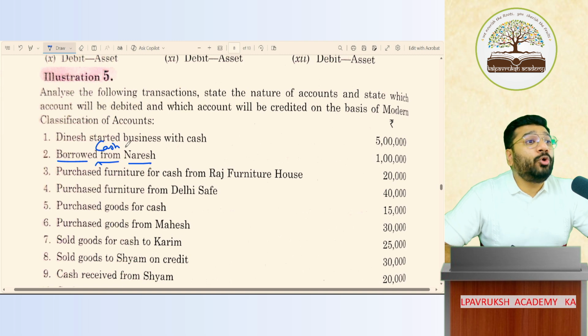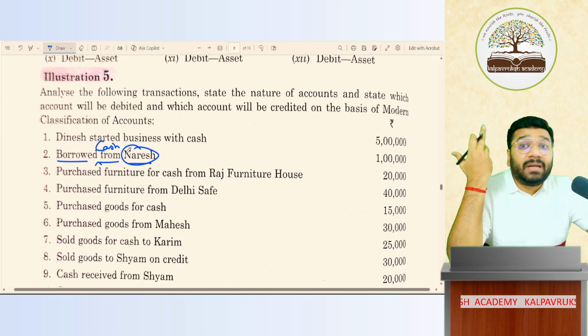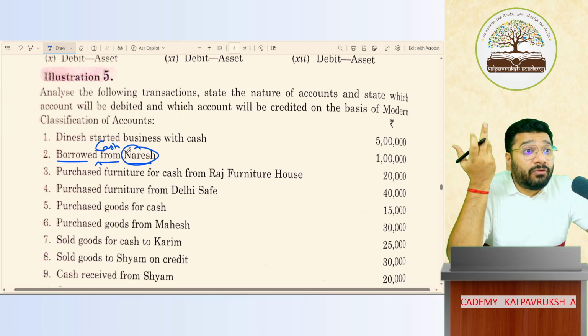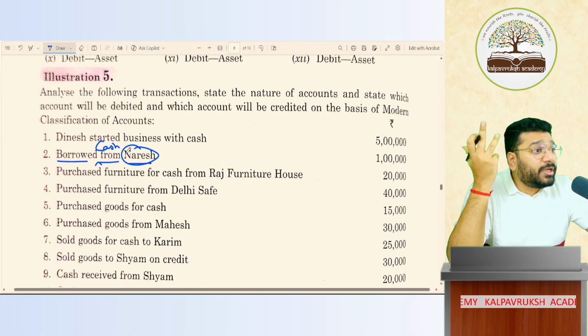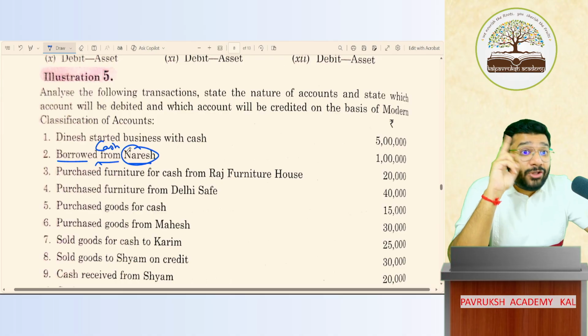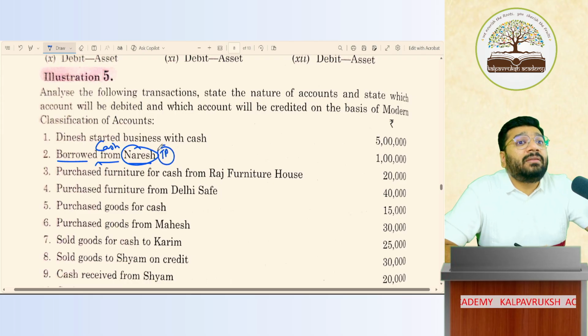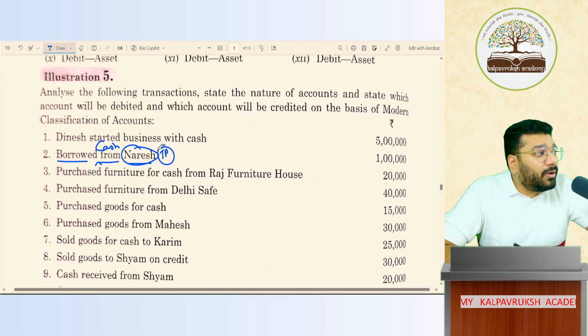The business has taken a loan from Naresh. Who is Naresh? Some random third party. He can be brother of Dinesh, father of Dinesh, uncle of Dinesh, friend of Dinesh. He can be anybody. But Naresh is not the owner. He's some random third party, an external party. Got it? Not got it?